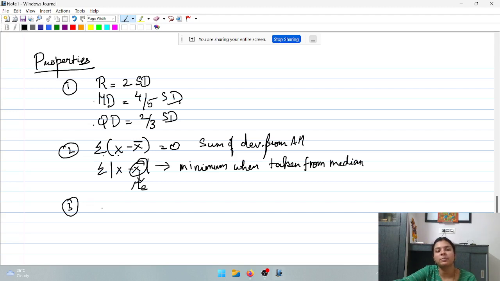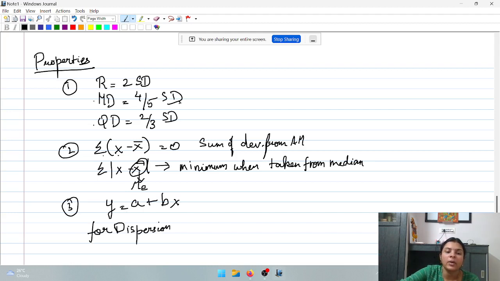Third most important property to remember is your change in origin and change in scale. Change in origin is addition or subtraction of a given value, and change in scale is multiplication or division of a given value. Very important here, the normal equation is y is equal to a plus bx, whereas for dispersion we are going to use y is equal to modulus of b into x. Why?